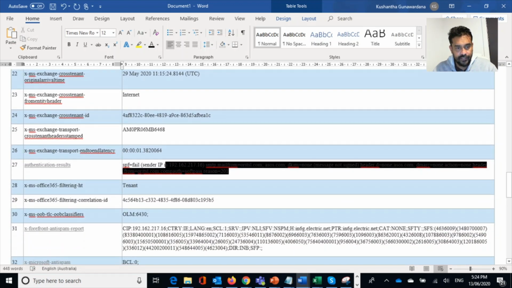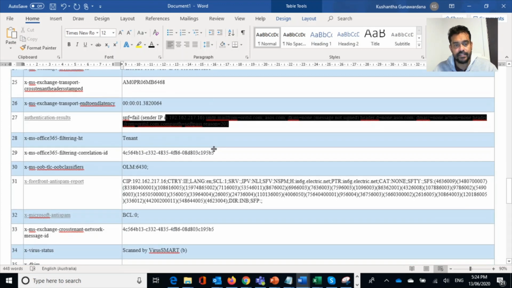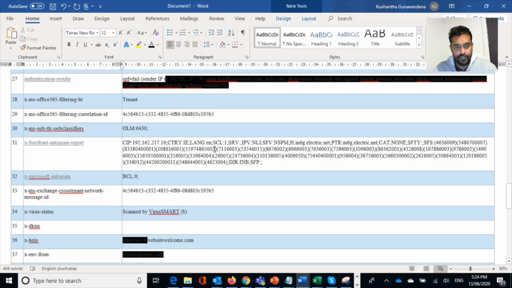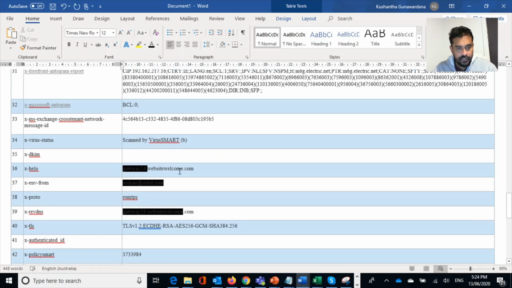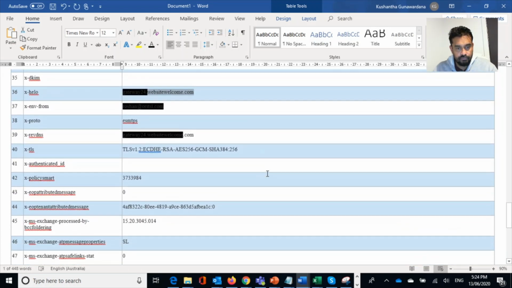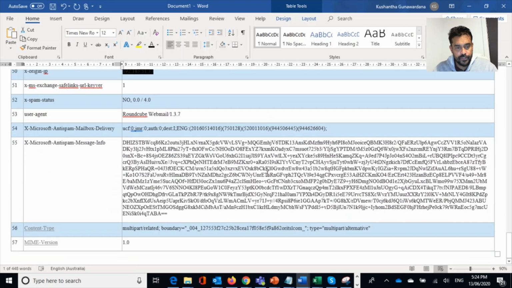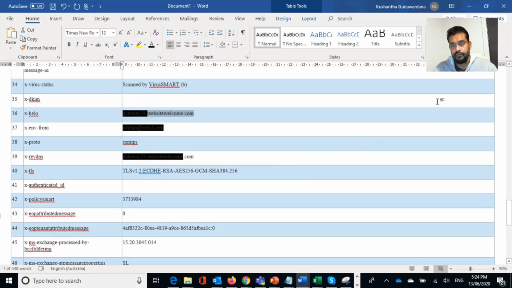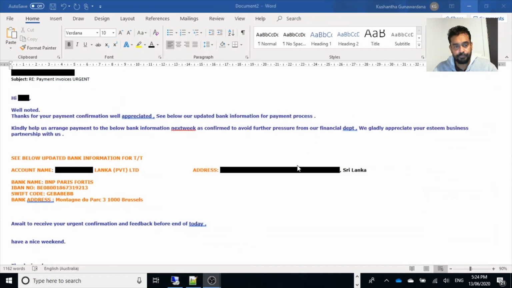So again, authentication is failed because it's not the real domain which is claimed, right? So you would see, and all this information takes us to a phishing mail which is crafted intentionally to get these funds transferred to the attacker's bank account.